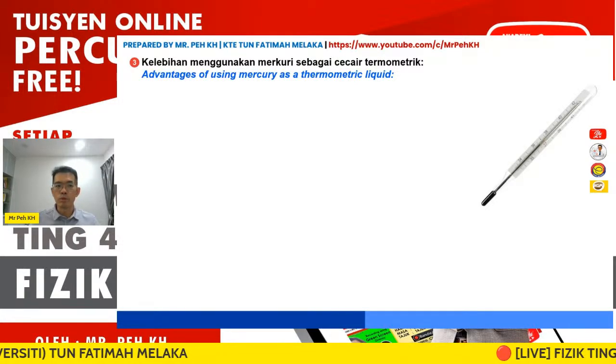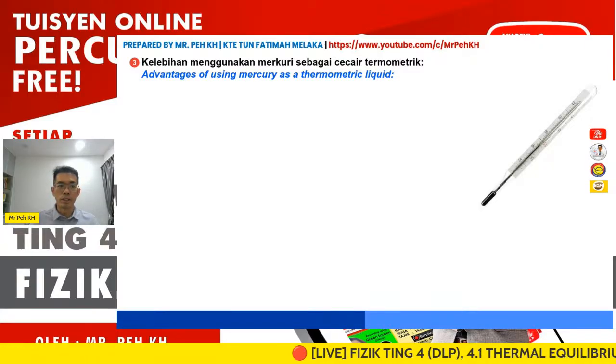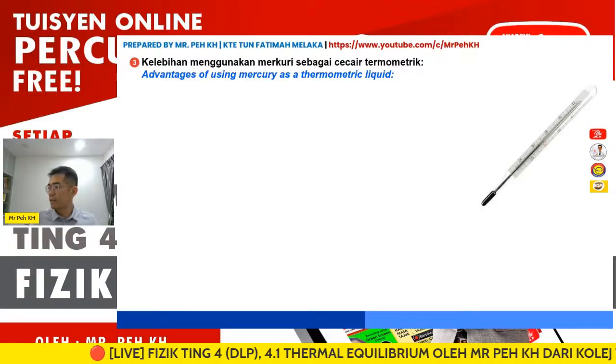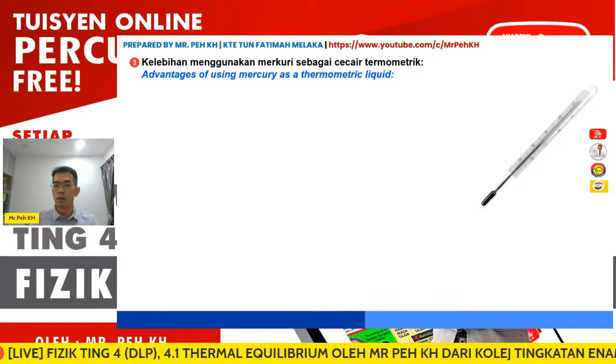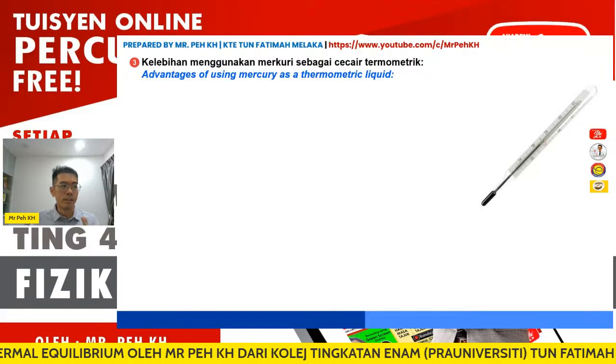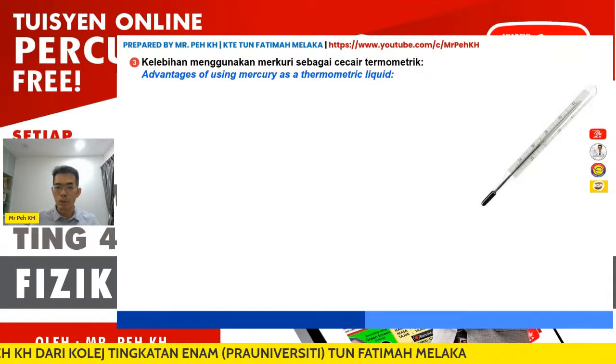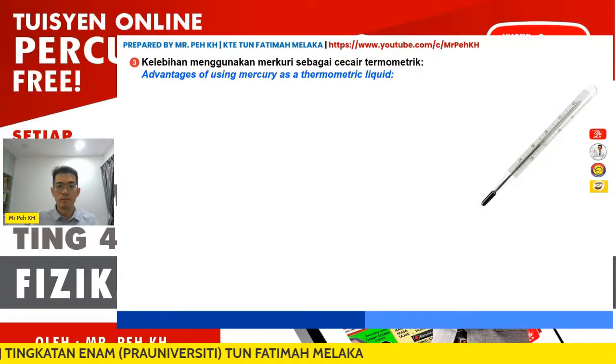Why do we choose mercury or alcohol as a thermometric liquid? We have a few reasons, and they may ask at section C or B for the multiplication question or the decision making question. Later on, we have one section B question related to this topic or Learning Center 2, so we can learn together later on.